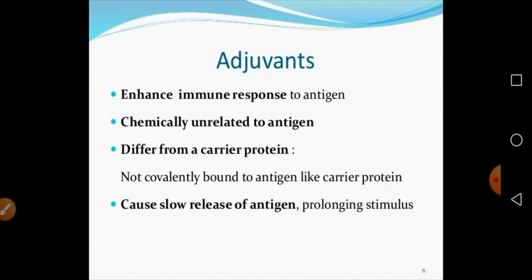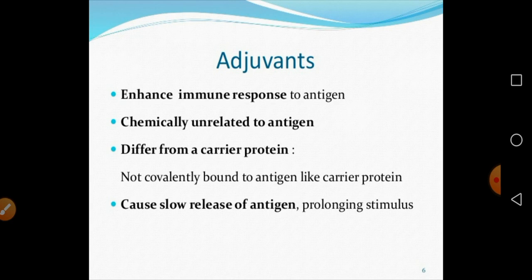Now adjuvant, try to understand what is meant by the adjuvant. In earlier slides we have seen the hapten molecule. Haptens are weakly immunogenic molecules, so they need some carriers. Adjuvants enhance the immune response to the antigens, and adjuvant molecules combine with the antigens to increase the immune response. But remember, adjuvants are chemically unrelated to the antigens.